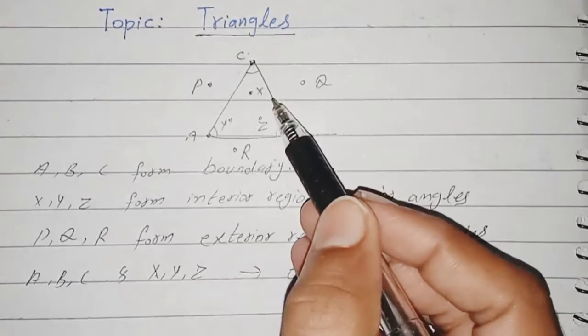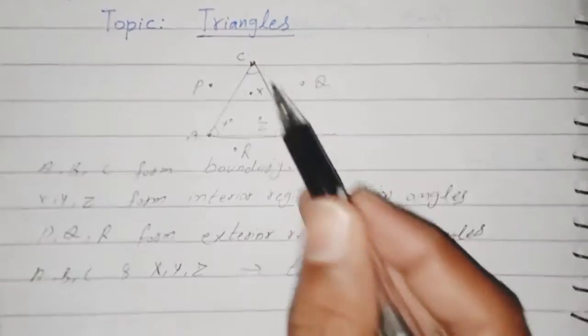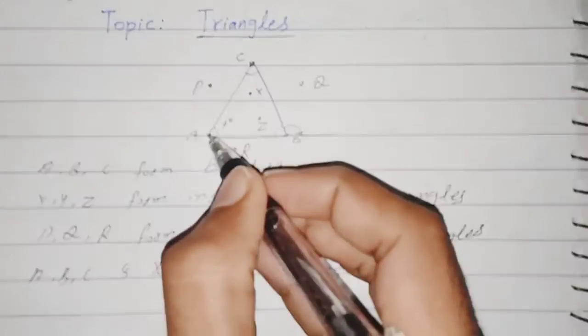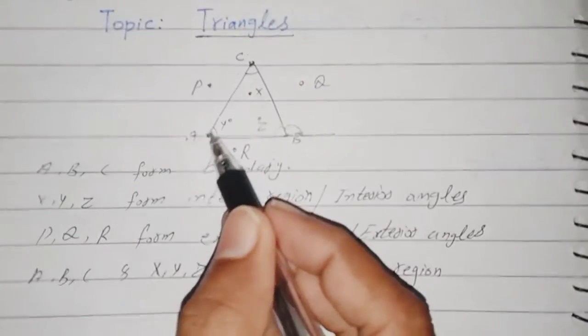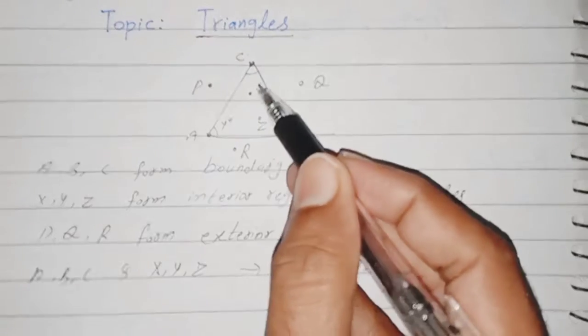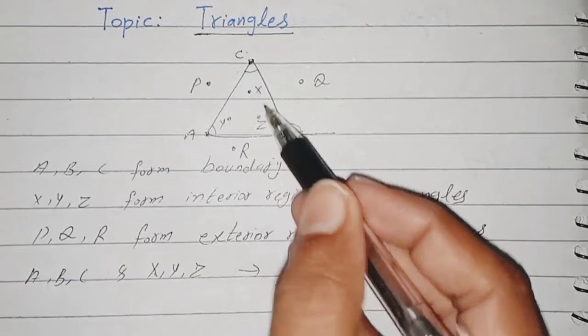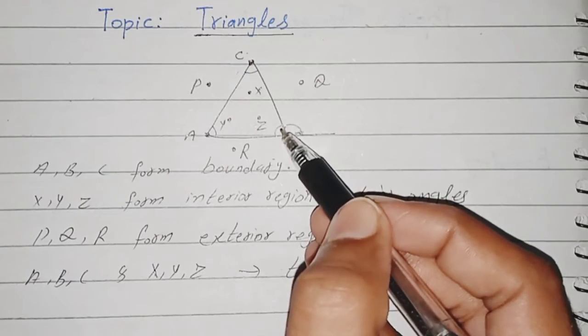So I am revising this again. These A, B and C are points that are lying on the triangle, so they form a boundary. And X, Y, Z are lying inside the triangle, that is the interior region, and if they form an angle, that will be an interior angle.